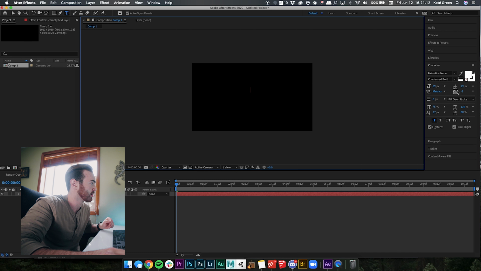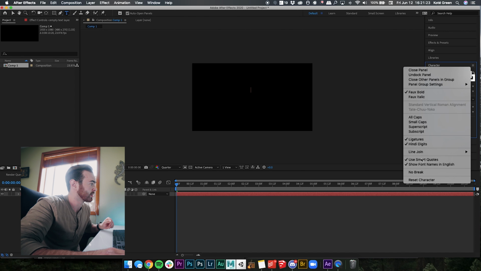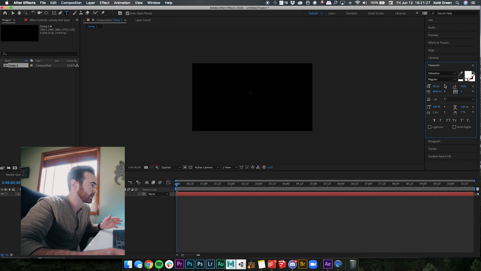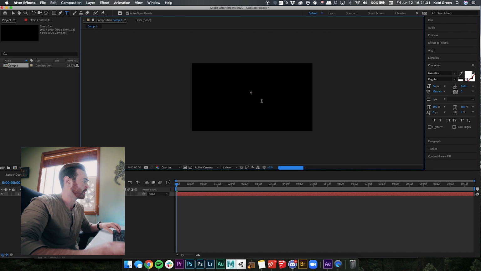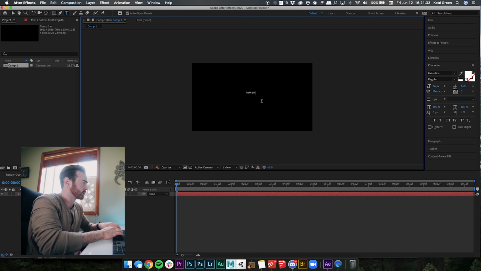The issue you are most likely having is that there are some type of numbers or settings that are set in this character box. So what you want to do is go up to these three lines in the top right, click it, and go down to reset character. Once you do that, it will reset everything and it should debug whatever was going on, and after that you should be able to type whatever you need to type.